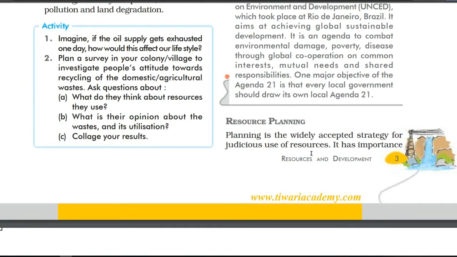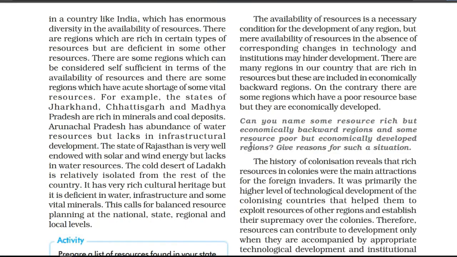Next, we have resource planning. Of course, there is a need for resource planning to use these natural resources judiciously. We very well know that in India, the natural resources distributed by God, whatever we have got, are not given in a proper or equal way, or in a proper ratio.